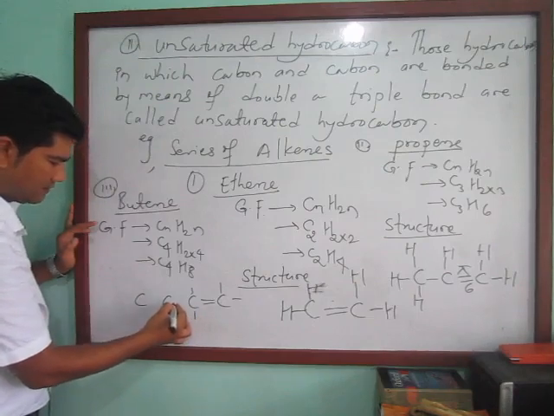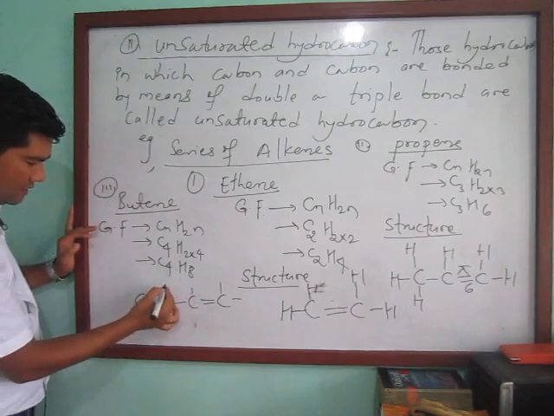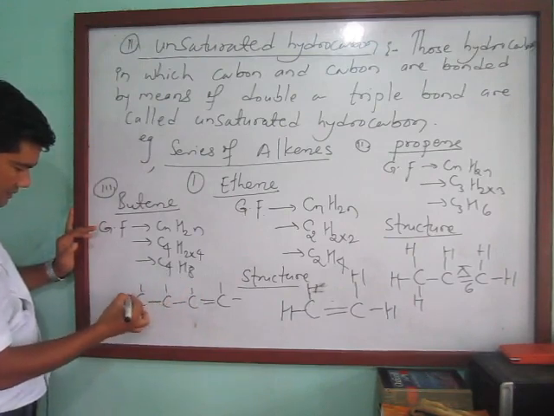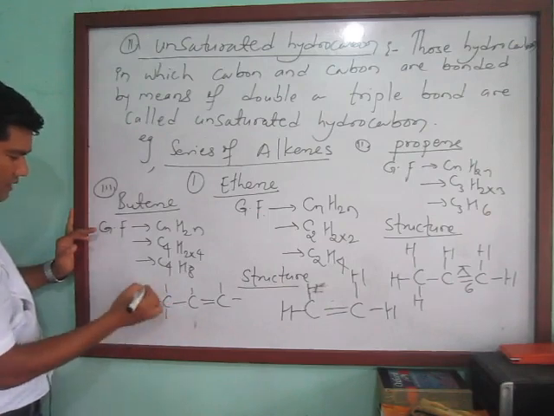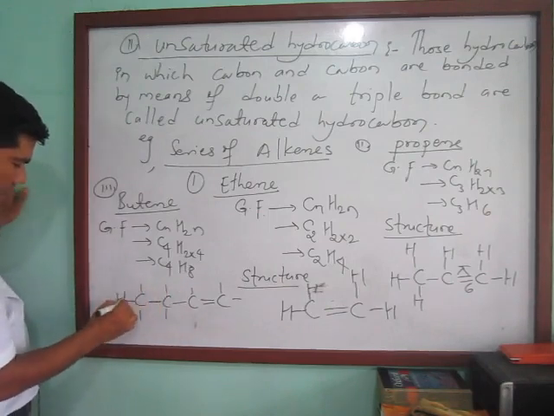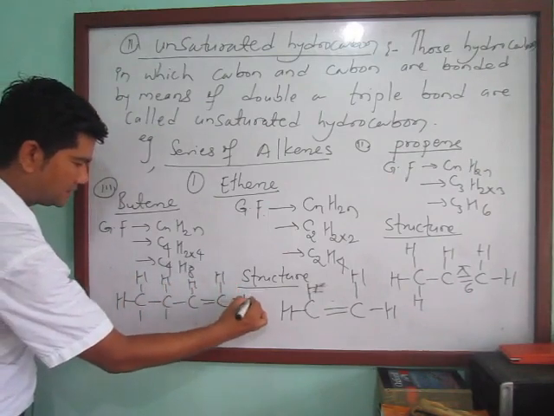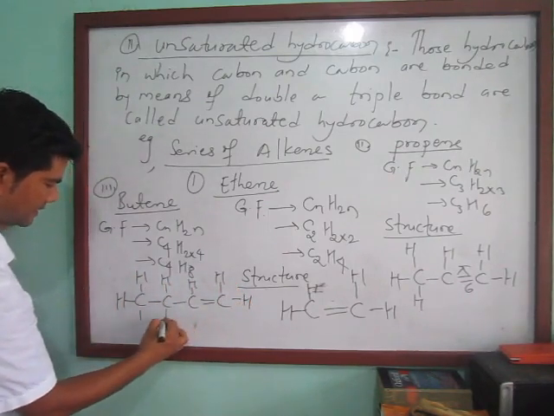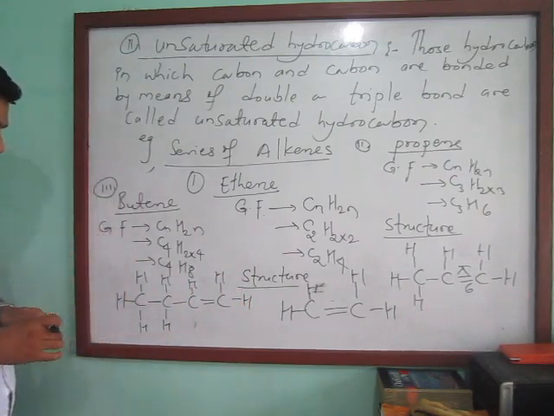For this one, 1, 2, 3, 4. For this one also 4. 1, 2, 3, 4. Okay, count the hydrogen. 1, 2, 3, 4, 5, 6, 7 and 8. This is the structure of butene.